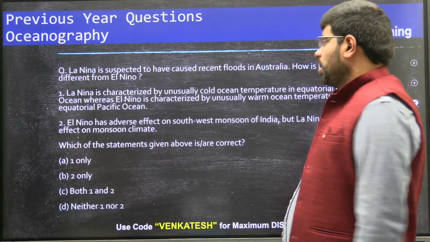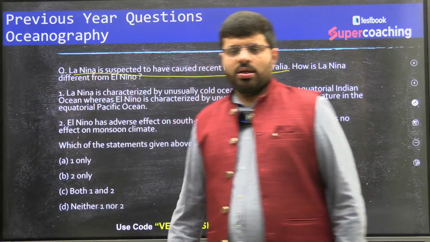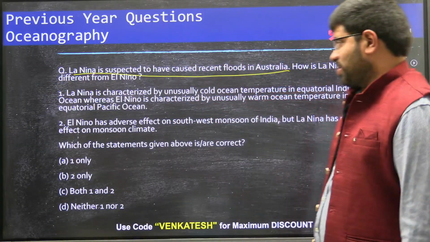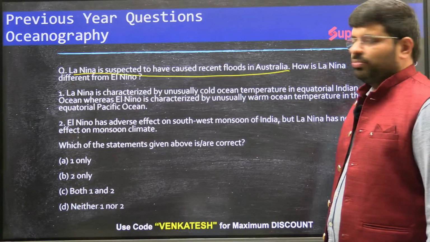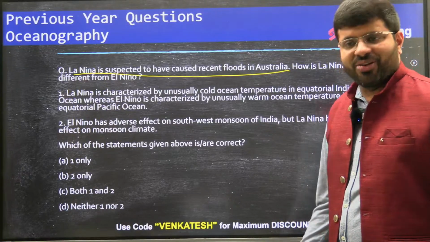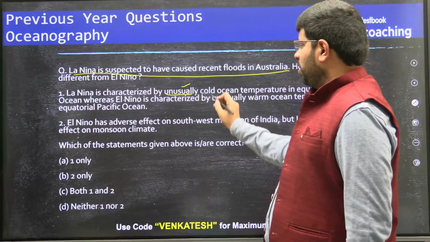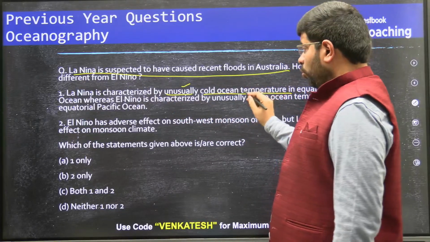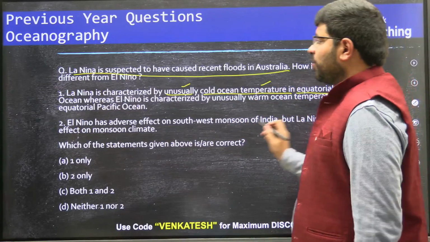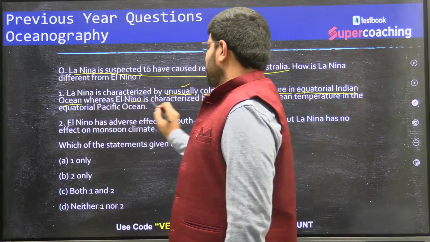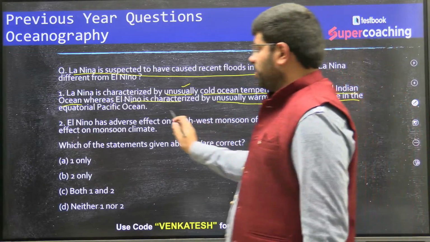La Nina is suspected to have caused floods in Australia. We all see that. How is La Nina different from El Nino? So they are asking about what La Nina is, in other words. It is characterized by unusually cold oceanic temperature, in the equatorial Indian Ocean. Whereas El Nino is characterized by unusually warm oceanic temperature in the equatorial Pacific Ocean.